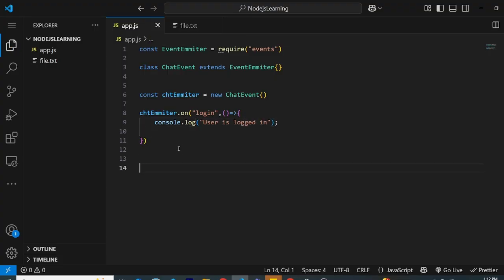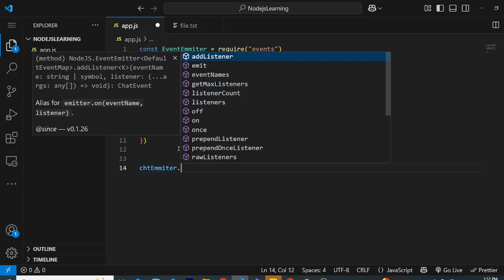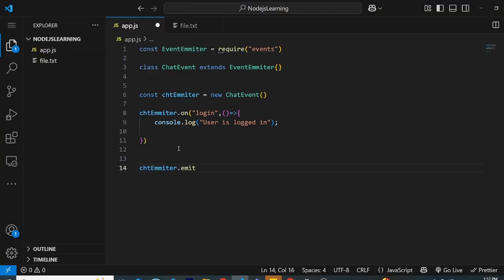If I run this right now, nothing will happen. But if I do chatEmitter.emit, which is also a method coming from this event module, and I pass login, this is how we use it, and this is how we register it. Simple. Basically, this is where we're registering the custom event that we want to happen, and how we want it to happen is up to us.